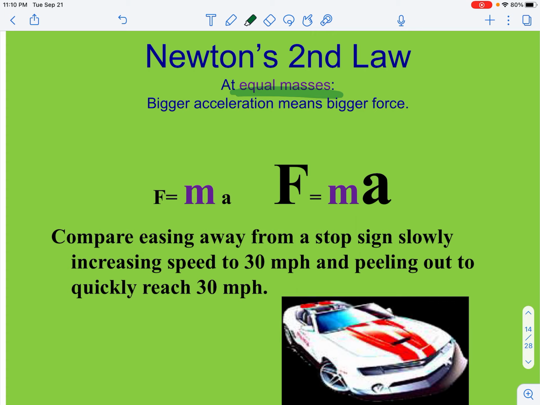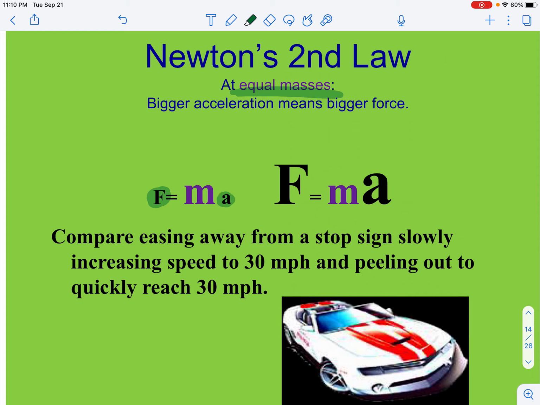So if you are driving your car one day on the way to school and you are sitting at a red light and you very carefully press on the gas pedal, you produce a small force acting on your car's mass, then your car is going to have a small acceleration.